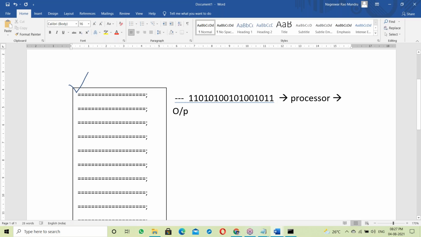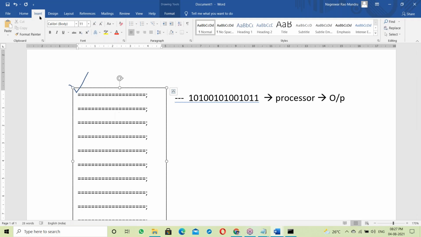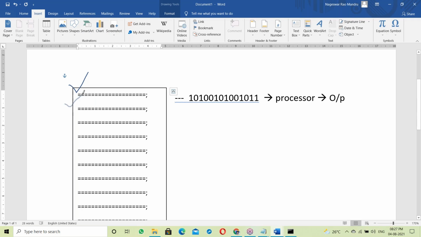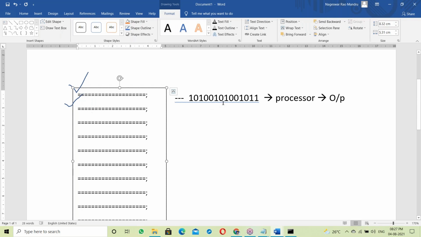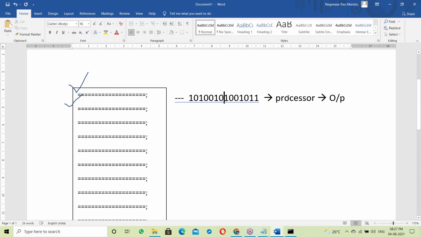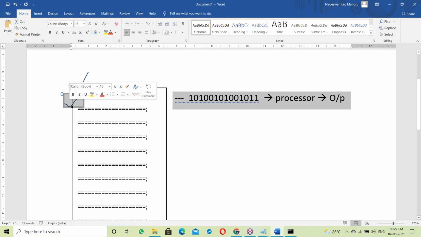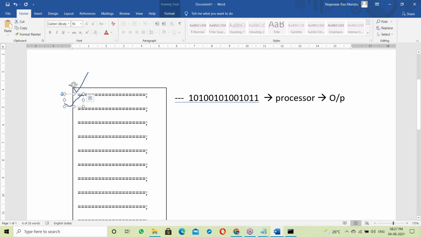Okay. Next, checking for the next statements. Suppose the next statement is also correct. Here, same. The next statement is also correct. It immediately converts to binary code and submits it to the processor, generating output. So line by line: the first line is checked, correct, and executed. The second line is checked, correct, and executed.